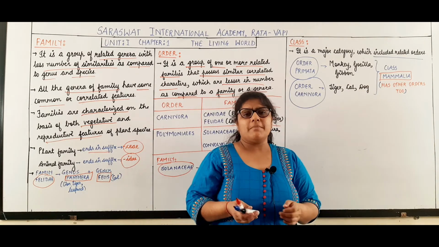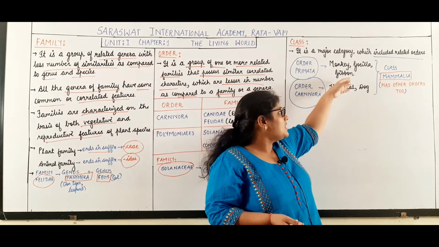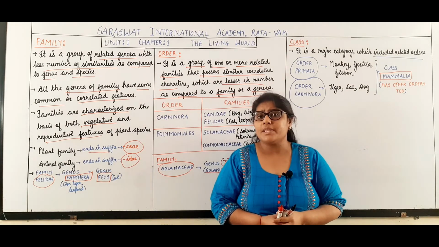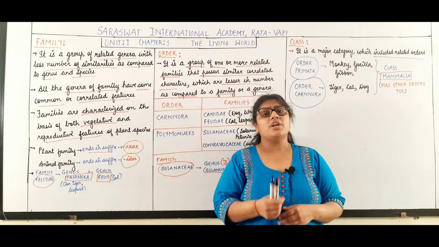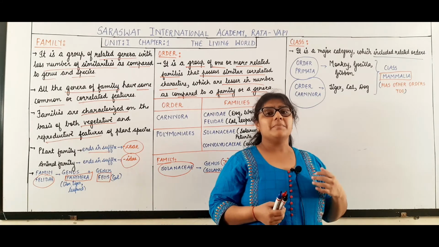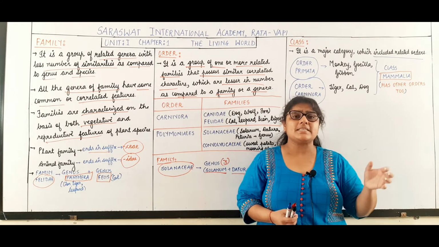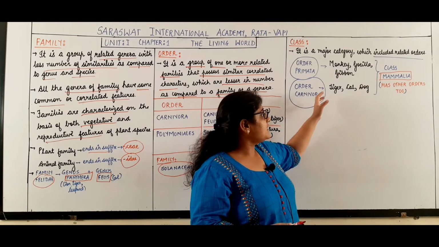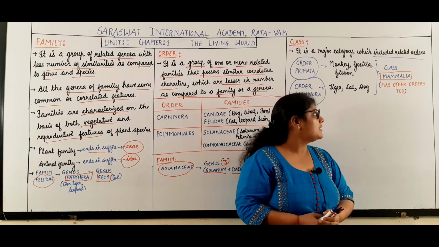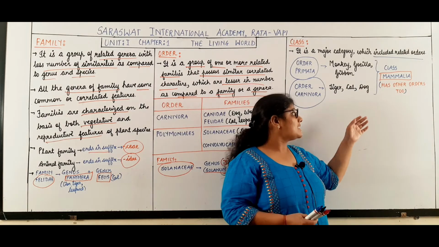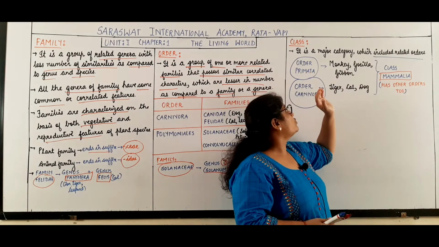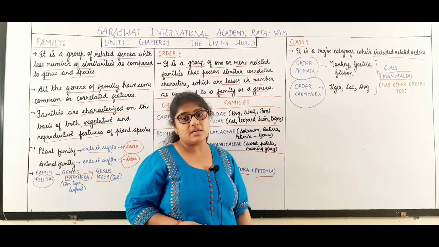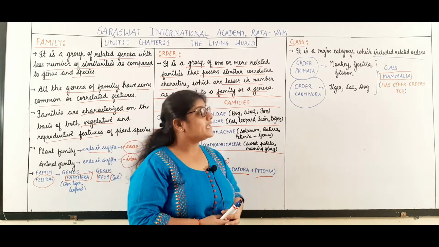What do you think might be the common feature? All these organisms will be having mammary glands, right? What will they be having? Mammary glands. The body will be covered with hair. They will be having an external ear. These might be some common characteristics within these organisms. Hence, they are placed in one particular class called Mammalia. Now, this class Mammalia, apart from these two orders, that is Primata and Carnivora, will contain some others too. So that is regarding the class.